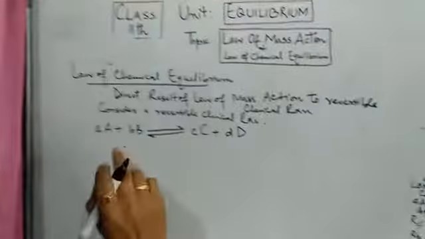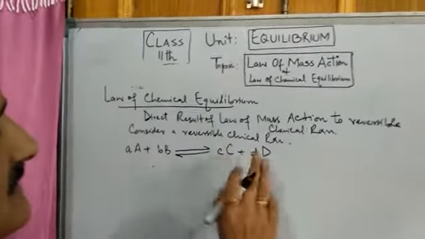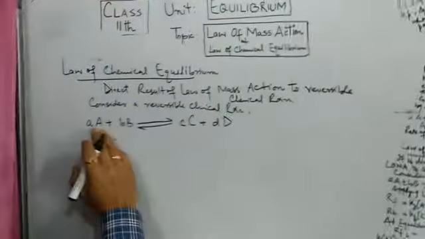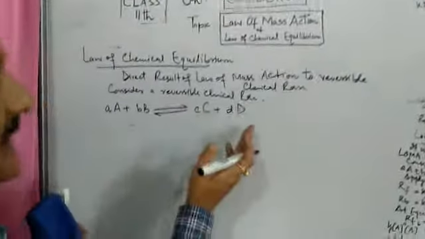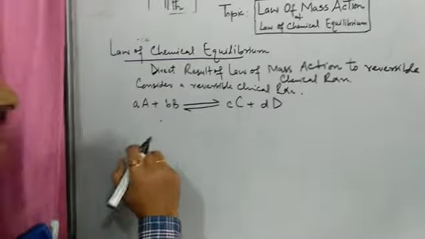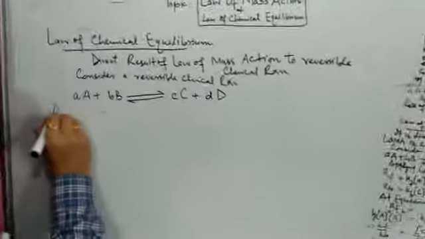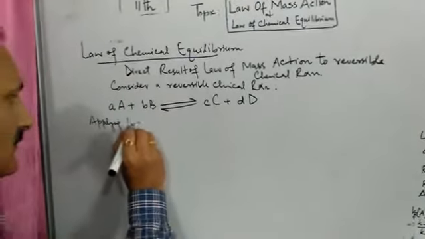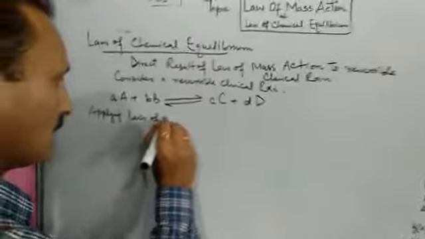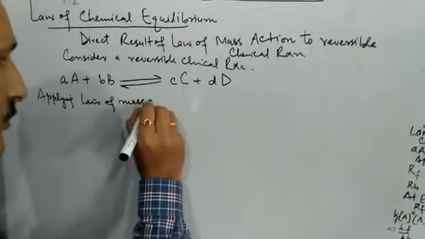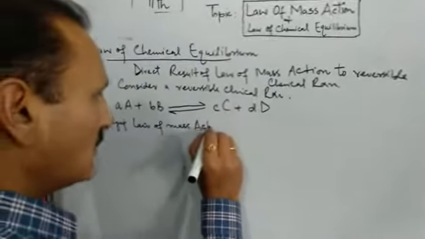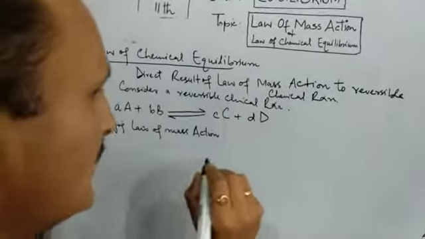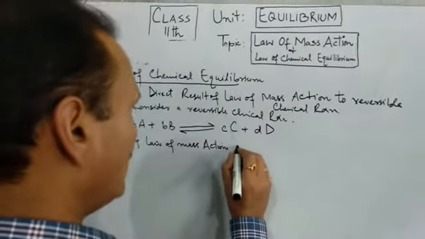Now let us apply law of mass action to this reversible reaction. Here we have two half reactions rather. One is the forward reaction and another is the backward reaction. First we will apply this to the forward reaction.